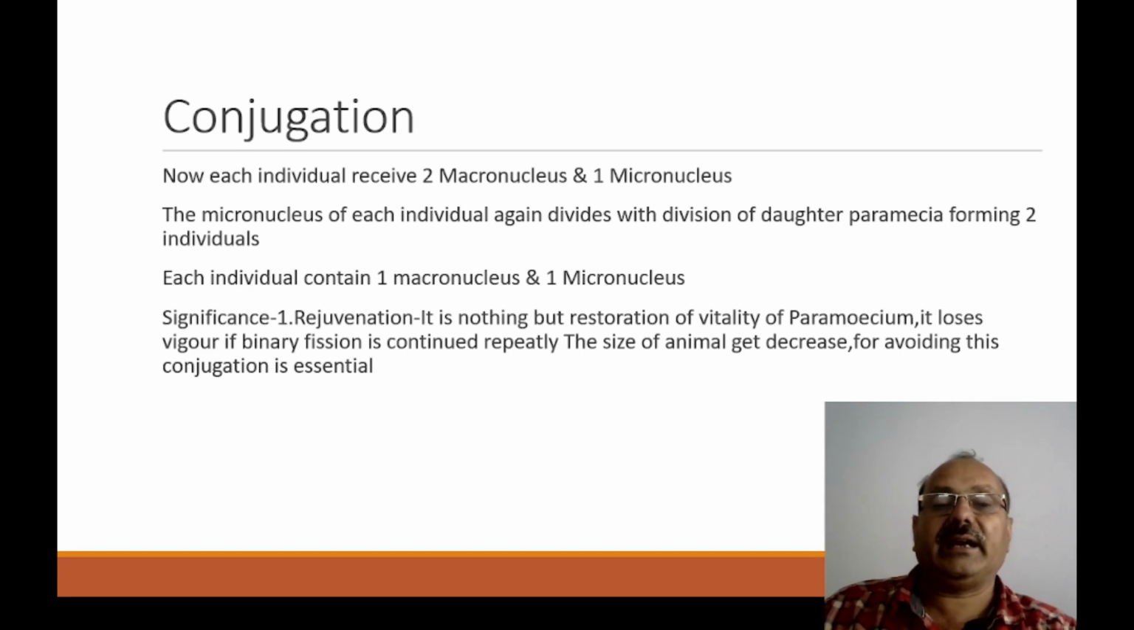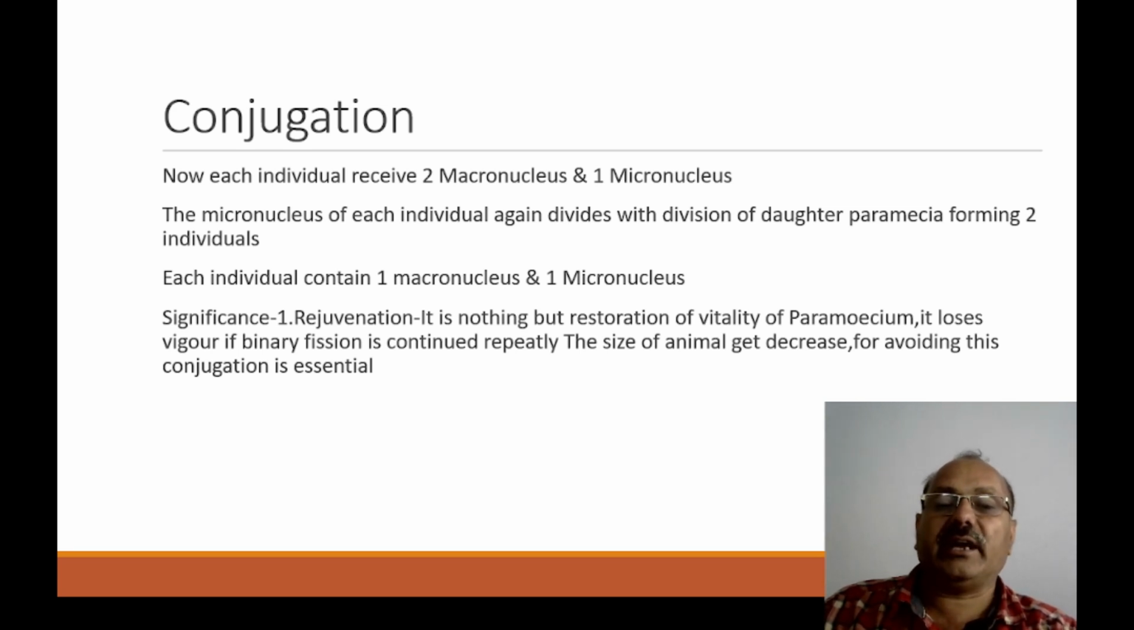And hence, at the end of the conjugation, from a single X-conjugate there is formation of 4 daughter Paramecia, and hence from 2 X-conjugates there is formation of 8 daughter individuals, each containing 1 macronucleus and 1 micronucleus. This is the end of the conjugation.